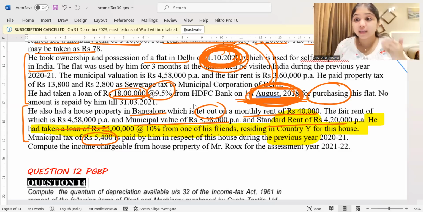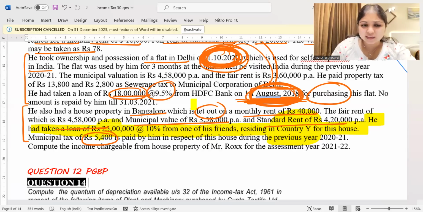The question doesn't say anything at all. So I will assume that the tax has been deducted at source. Because the tax has been deducted at source already, is there anything for me to be done? No, whatever interest is there, I can take that interest and give as a deduction.